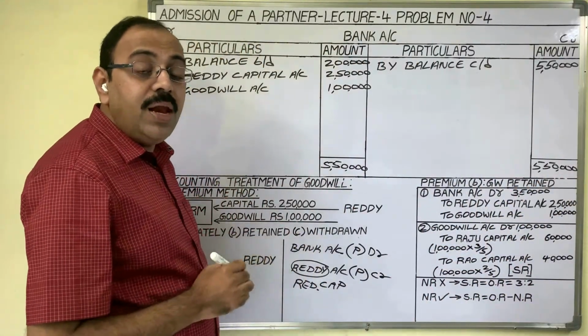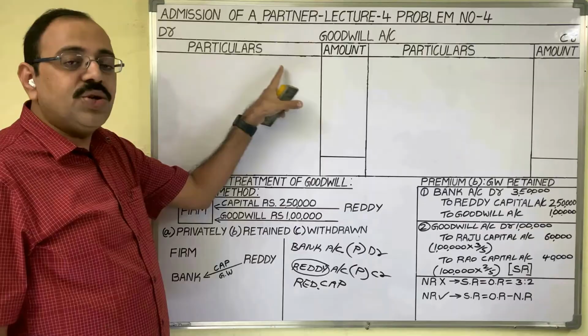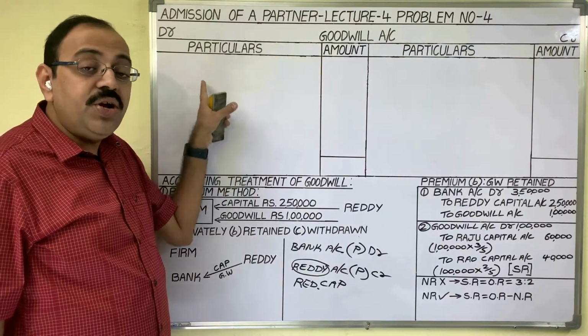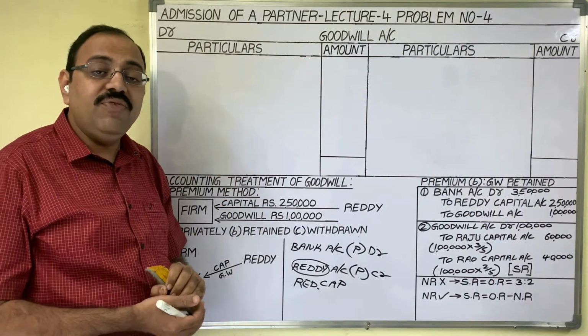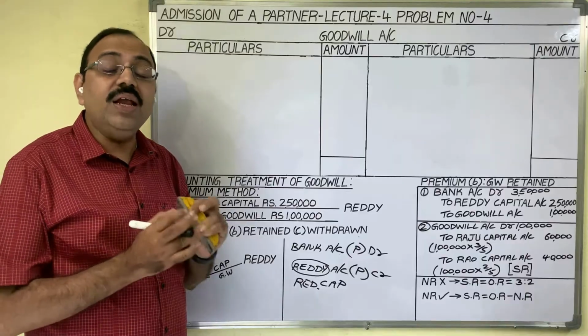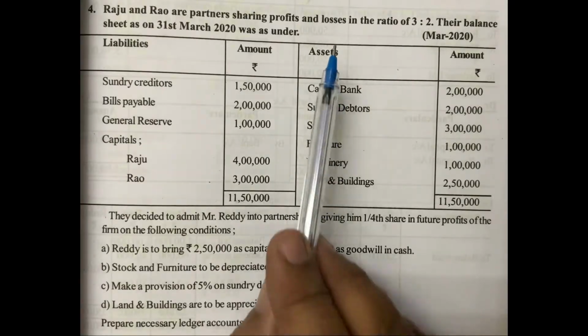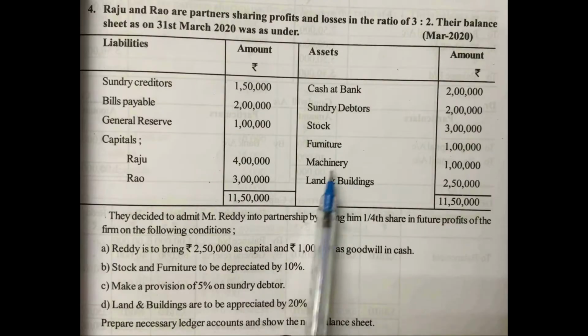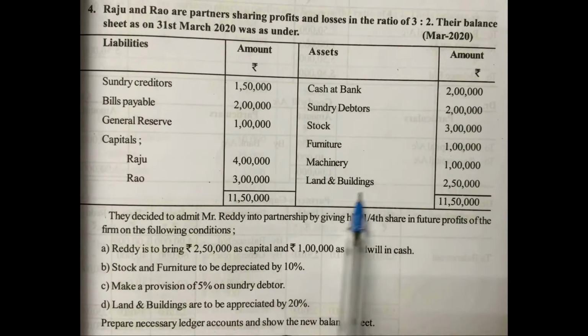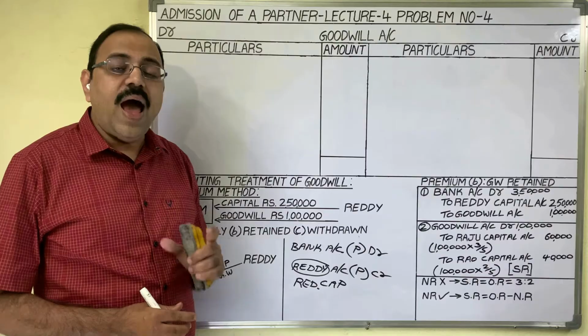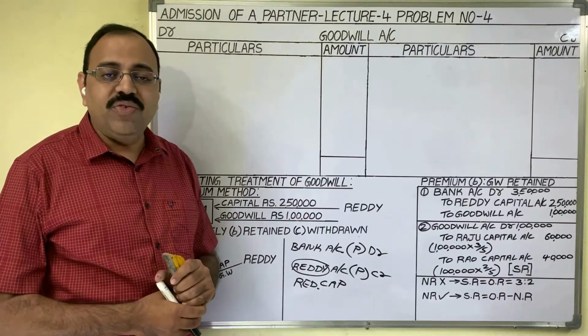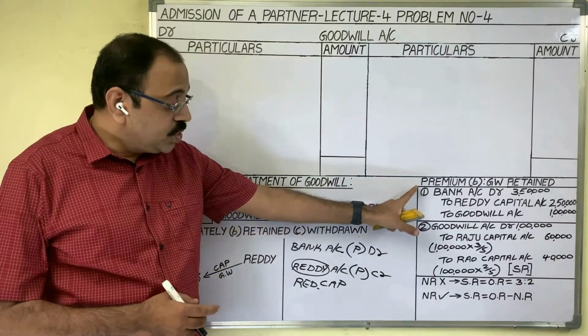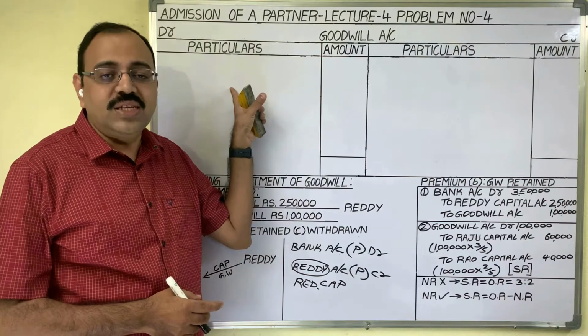Next we have to prepare goodwill account. This is goodwill account. First we have to observe in old balance sheet whether any goodwill amount is given under asset side. In old balance sheet under asset side goodwill is not given. Means there is no opening balance for goodwill account. As there is no opening balance for goodwill account, directly these two goodwill entries we should post in this account.